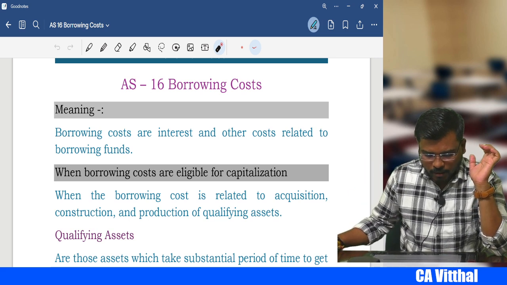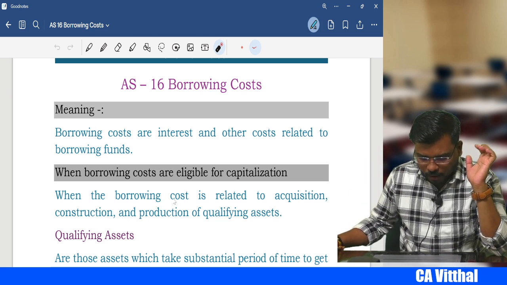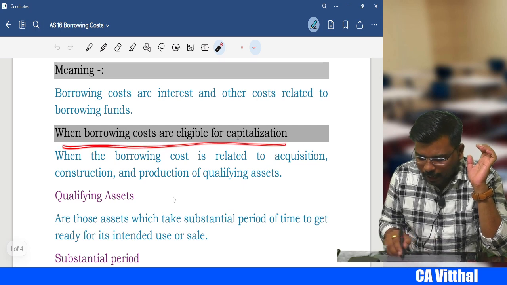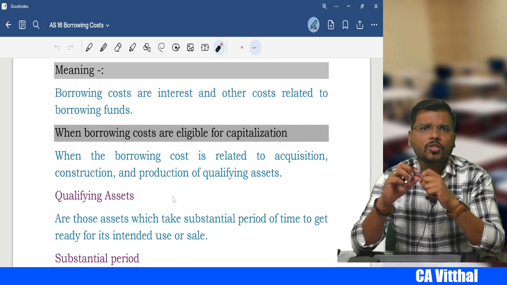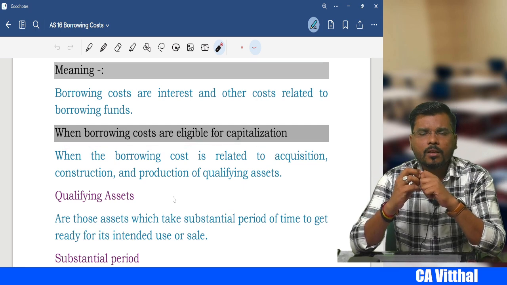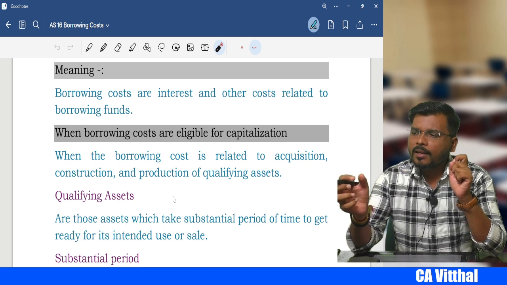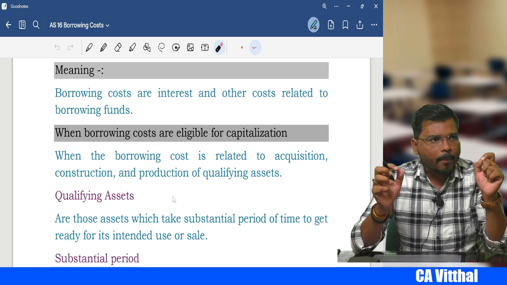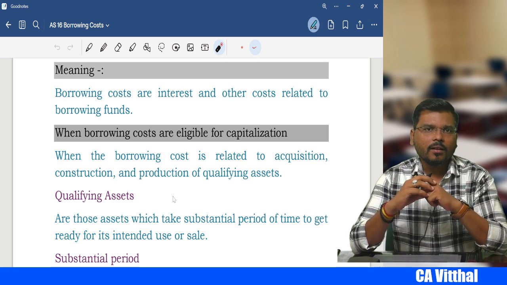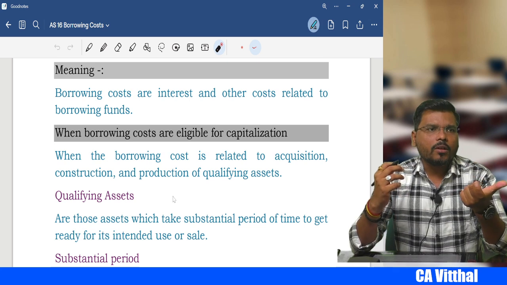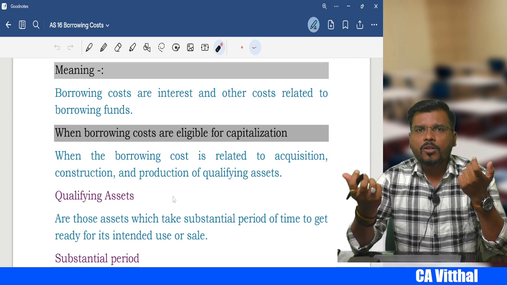Next, my dear student, when are borrowing costs eligible for capitalization? For the interest cost, we have two accounting treatments: are you going to charge the borrowing cost to the P&L account, or are you going to capitalize it?